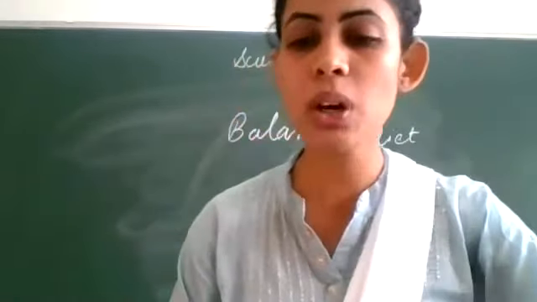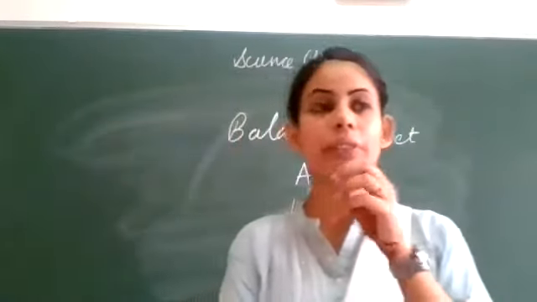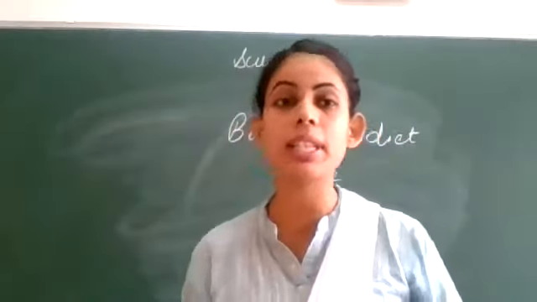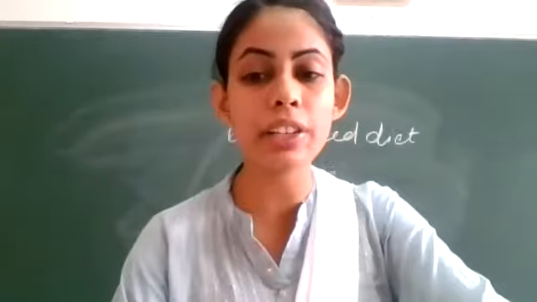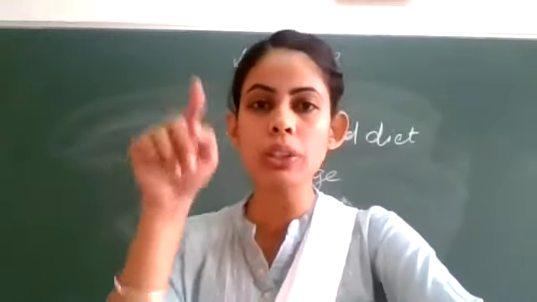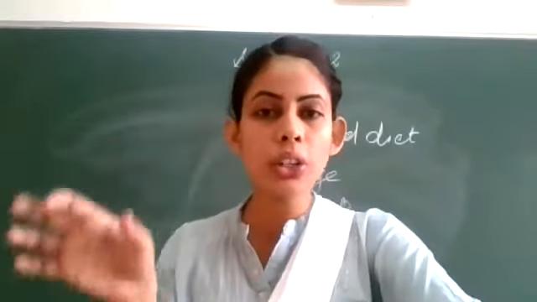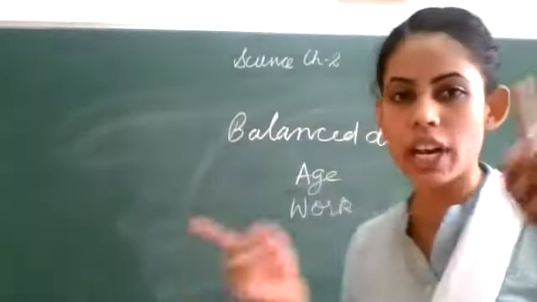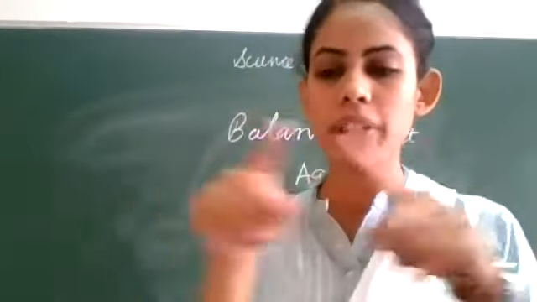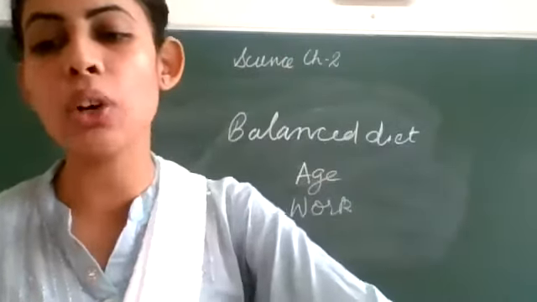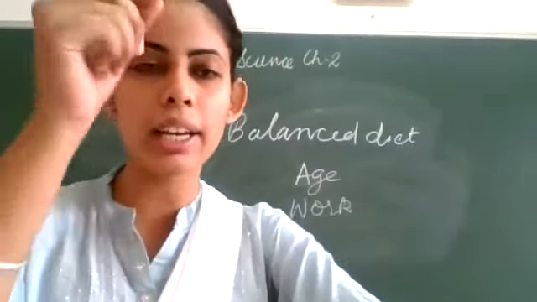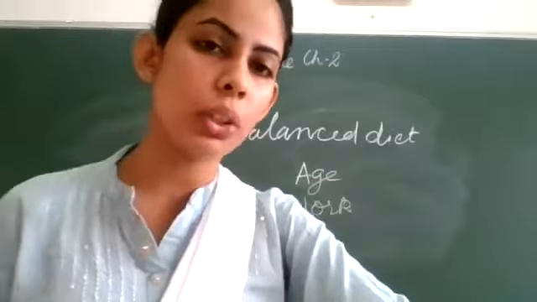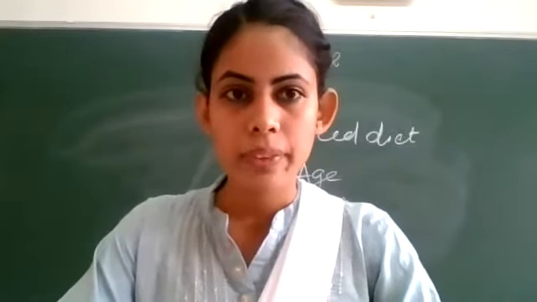Clear? So if we are not taking vitamins and minerals in proper amount, what will happen? We get some diseases. Okay, these diseases are given in table 2.3. So you have to draw this table in your notebook. Clear? So first, you will prepare the chart of the food that you are eating over a period of a week, and write it down. And second, you will prepare table 2.3 in your notebook. It is your homework. Clear?